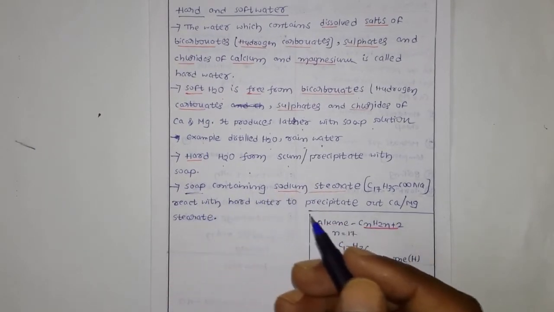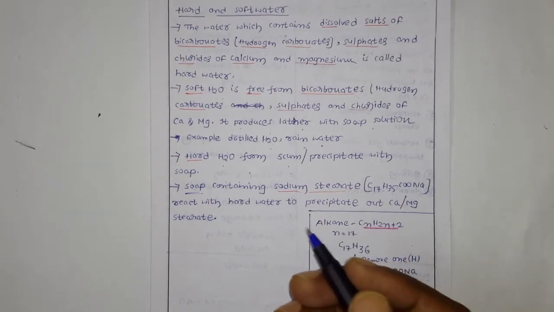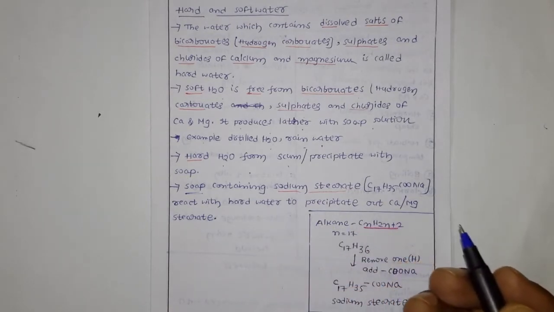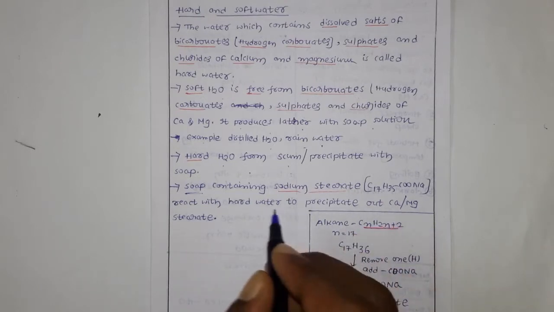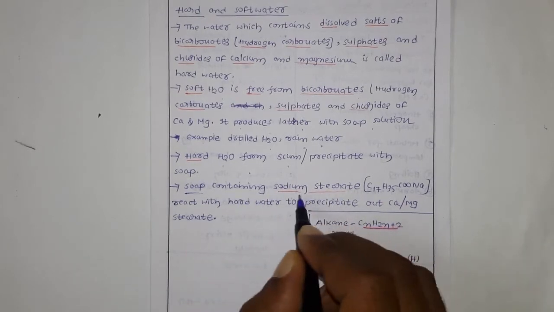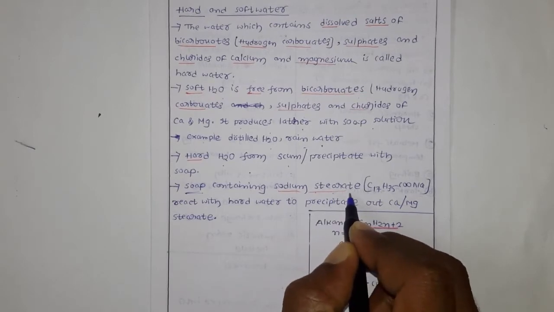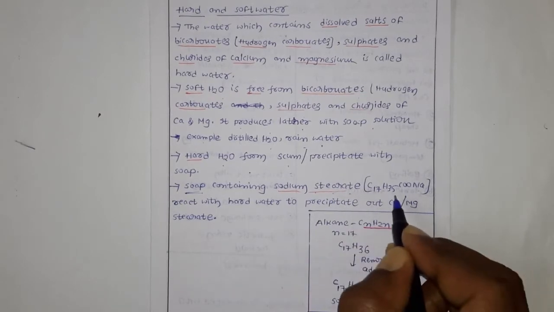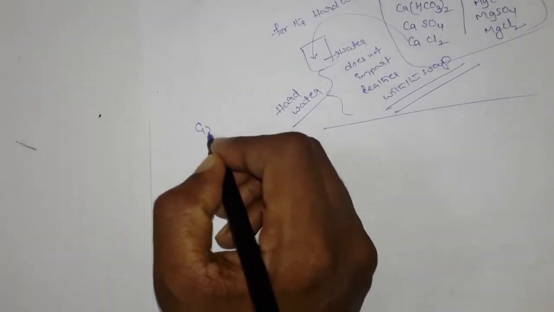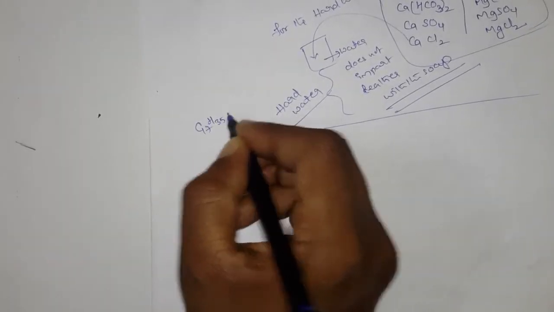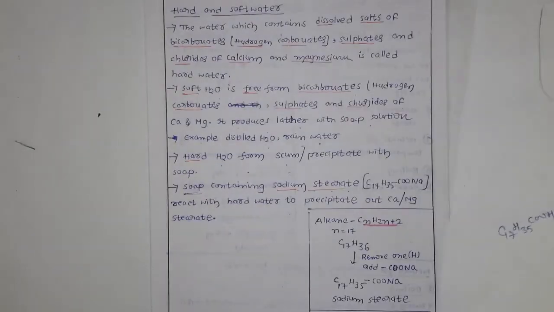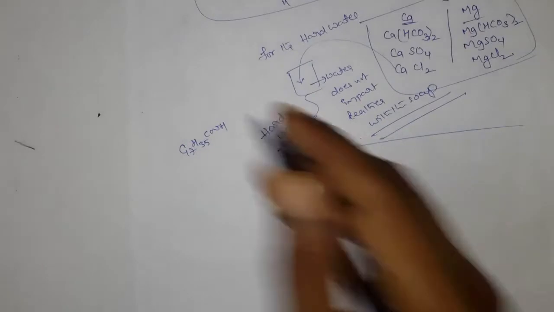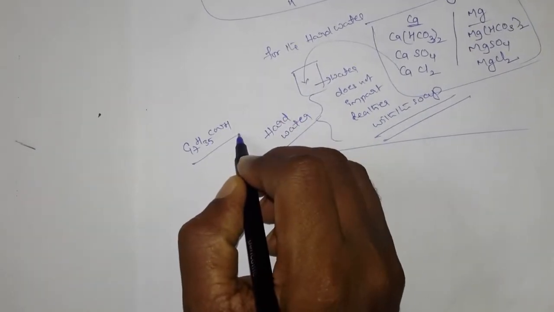Soap is nothing but salts of a long chain carboxylic acid. That is, soap contains sodium stearate. What is stearic acid? Stearic acid is C17H35COOH.